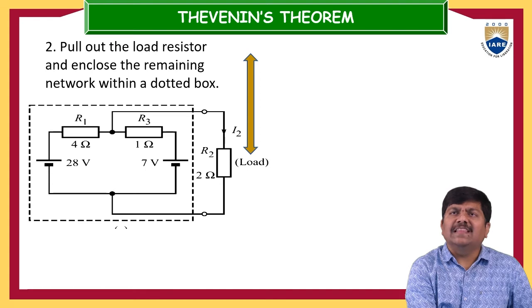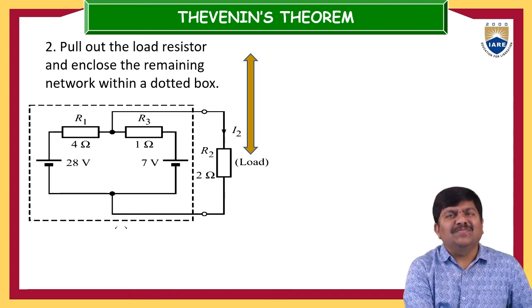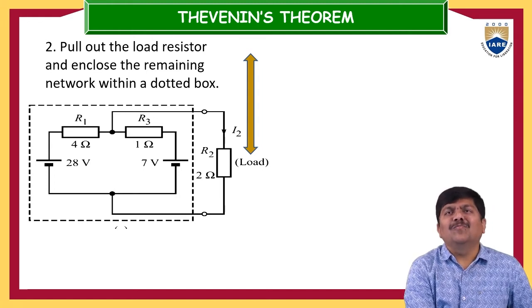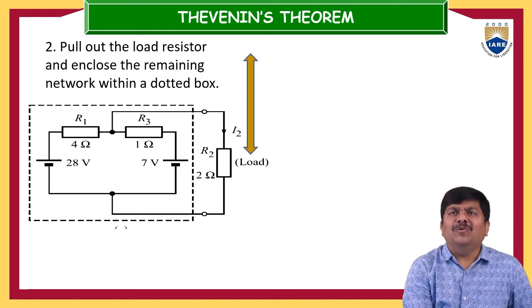this dotted box is nothing but one voltage source, that is VTH, in series with RTH, and only up to that extent you have to reduce this electrical circuit which was shown inside the dotted box. That is the intention here, nothing more than that. I just want to differentiate what the load is, because you should not disturb this load till the end. So that is the intention here.